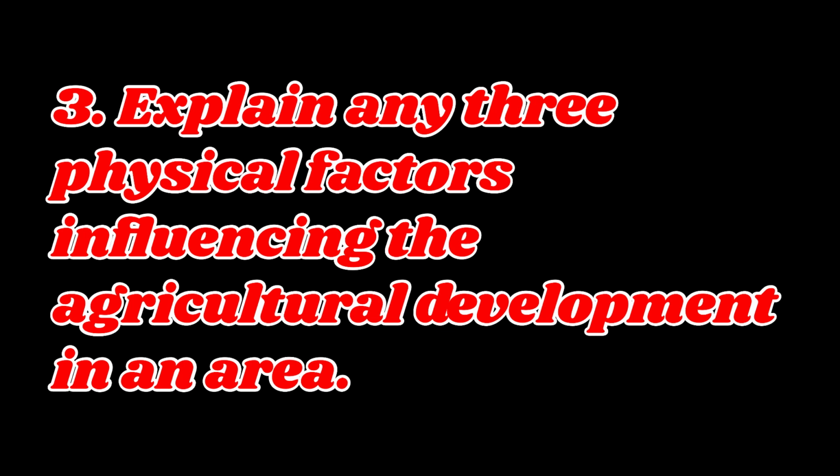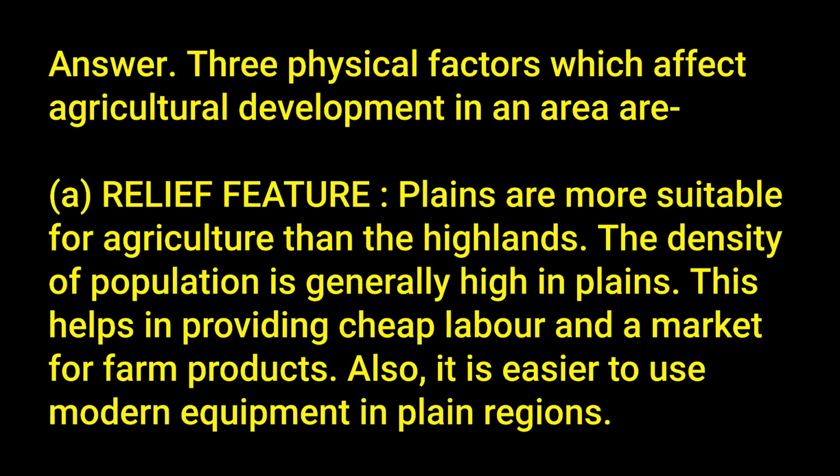3. Explain any 3 physical factors influencing the agricultural development in an area. Answer. 3 physical factors which affect agricultural development in an area are: A. Relief feature. Plains are more suitable for agriculture than the highlands. The density of population is generally high in plains. This helps in providing cheap labor and a market for farm products. Also, it is easier to use modern equipment in plain regions.